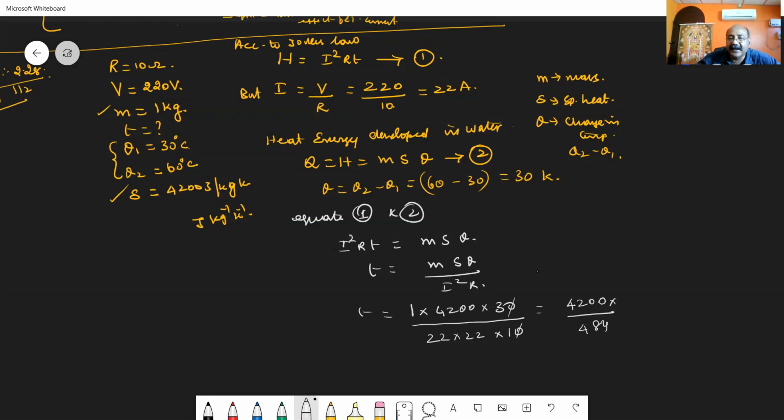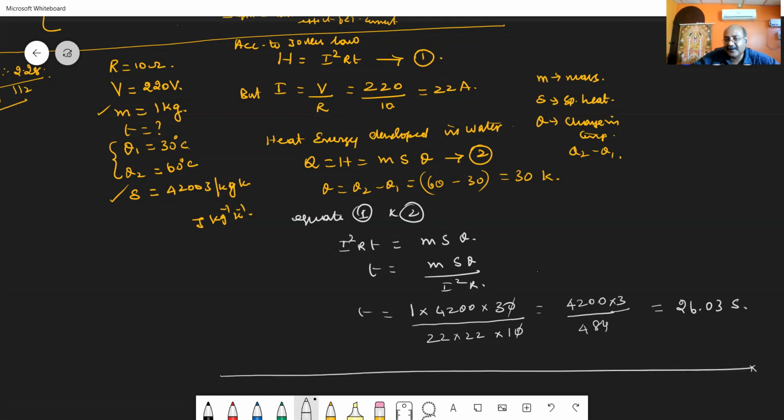There is a 3 here, into 3. So simplify it. You will be getting the answer in the order of 26.03 second. I have used the calculator to simplify. You do the simplification and write it. The answer will be 26.03 second.